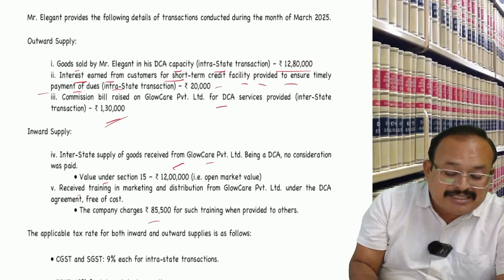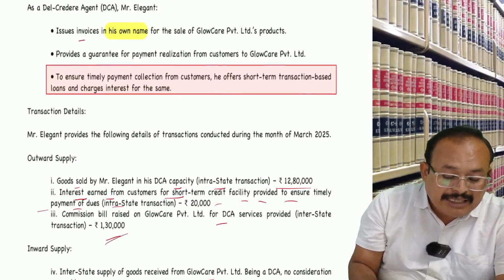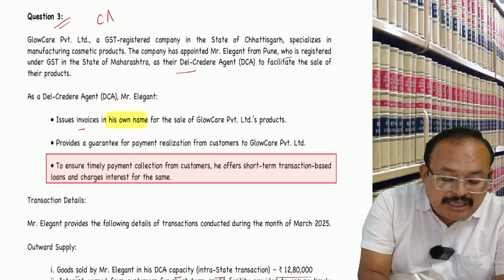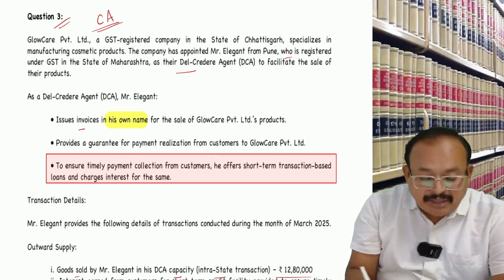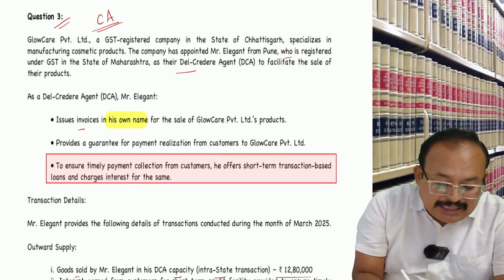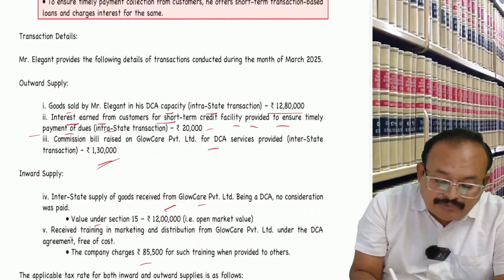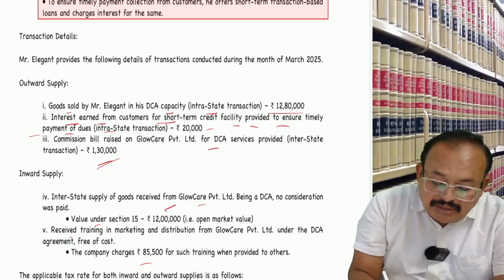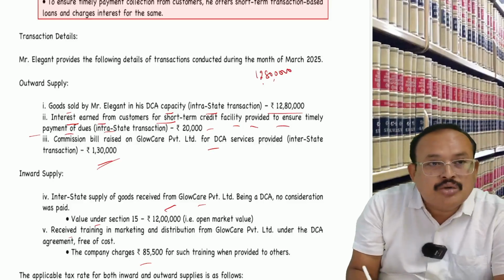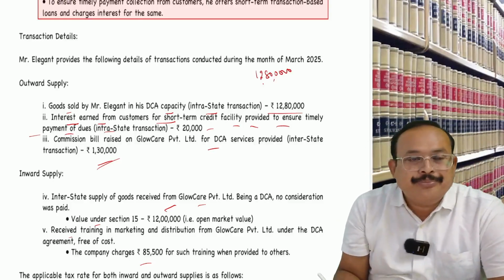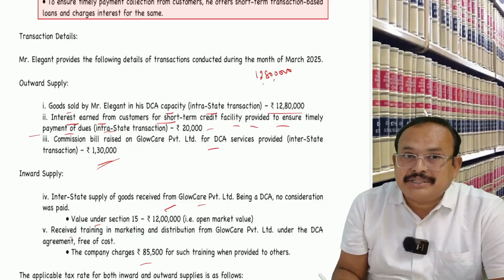Elegant, where is he? He is our client. This is an examination question, a CA exam question. When we talk about Elegant as our client, what are the outward supplies? He supplied goods worth 12,80,000 rupees and also gives loans to be repaid in time and collects the interest.